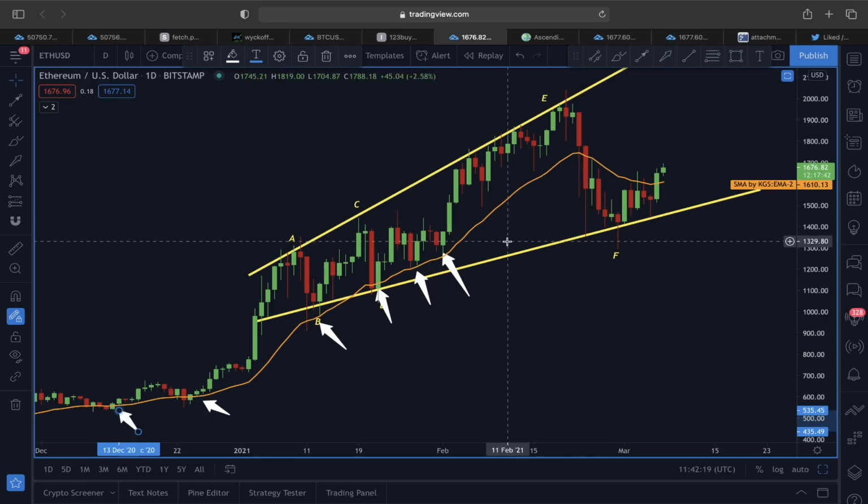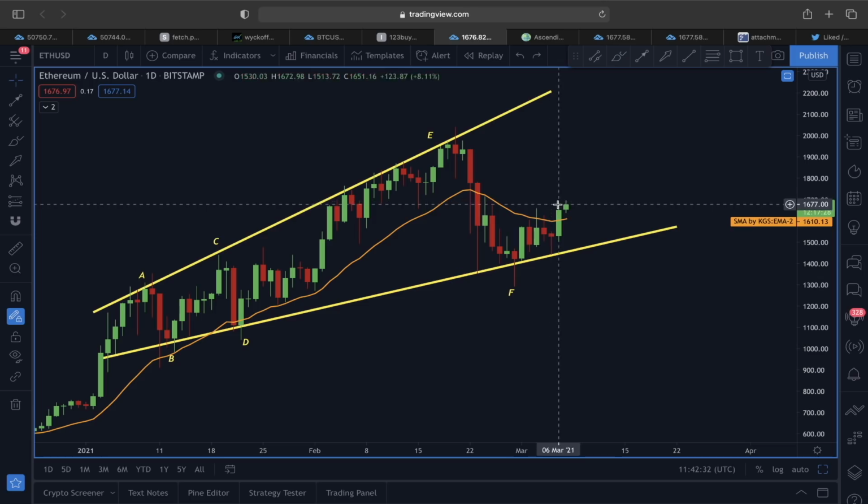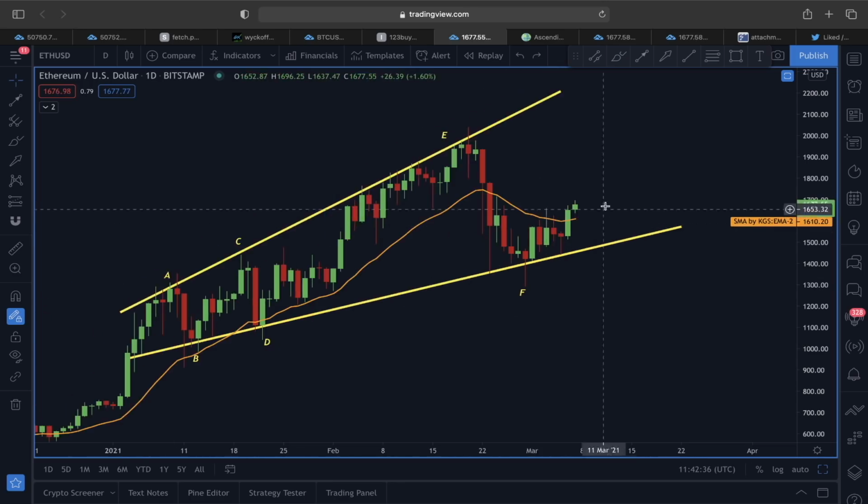So that's why we knew this 21 exponential moving average to find support above it was very, very important for Ether, and we did actually pierce through the 21 exponential moving average right now in a daily time frame, which is also flashing a very, very bullish scenario.